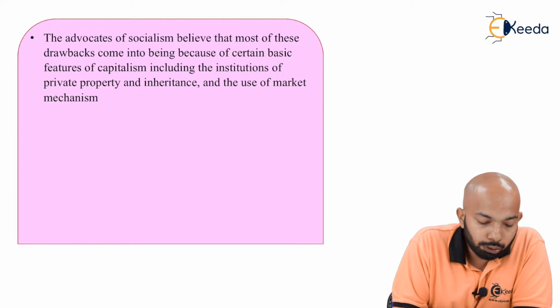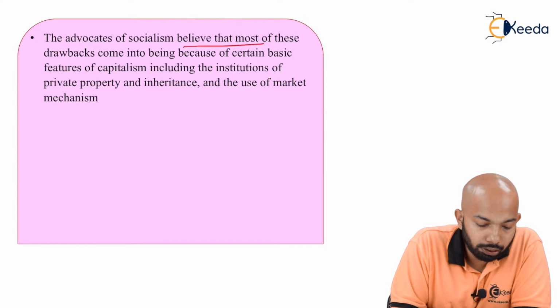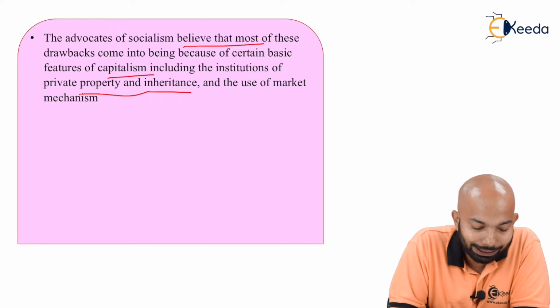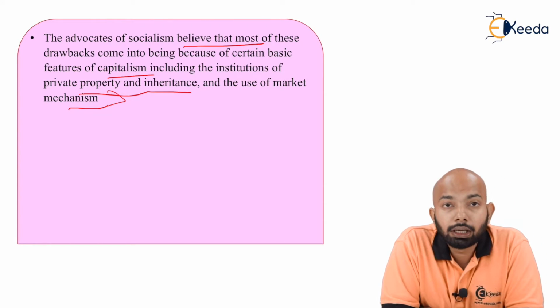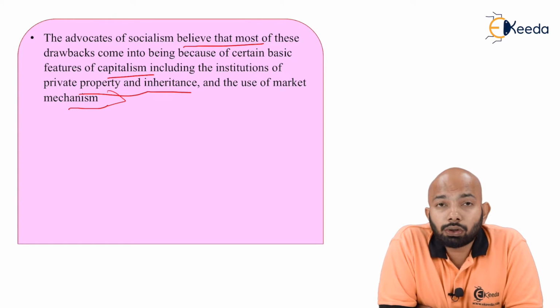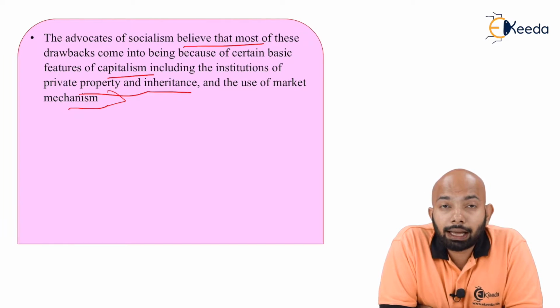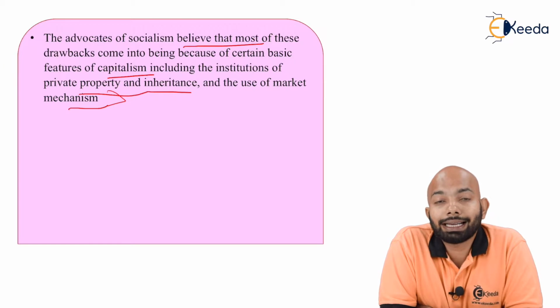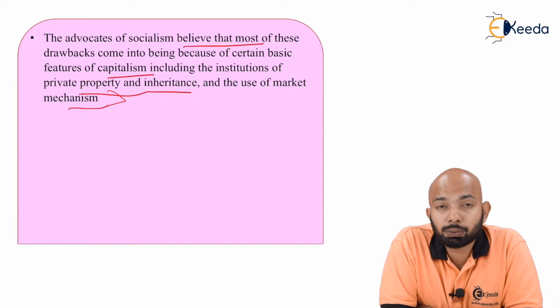The advocates of socialism believe that most of these drawbacks come into being because of certain basic features of capitalism, including the institution of private property and inheritance and the use of the market mechanism. So, because of private property and the market mechanism, that's what led to the rise of the socialist economy. That's what they want to prove.